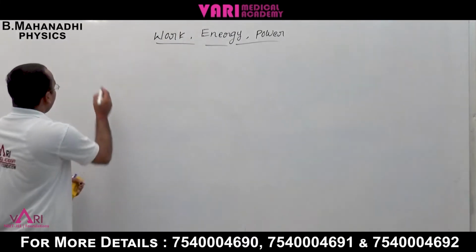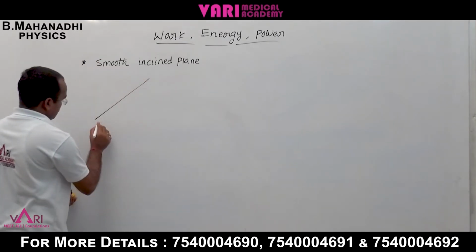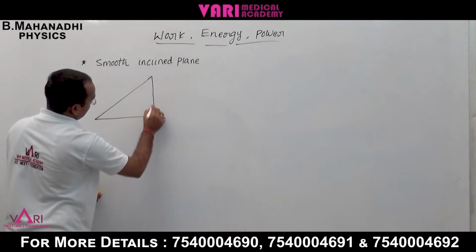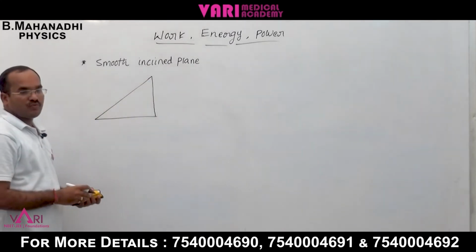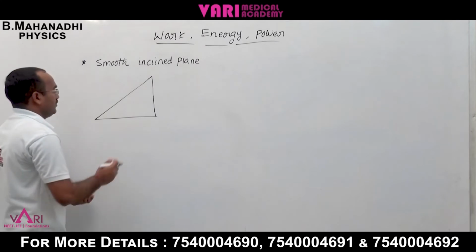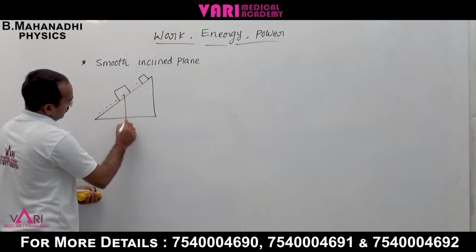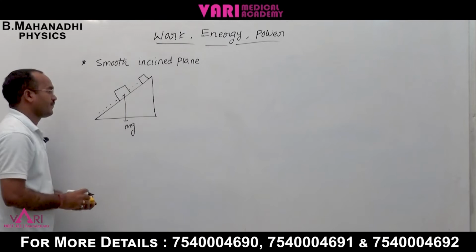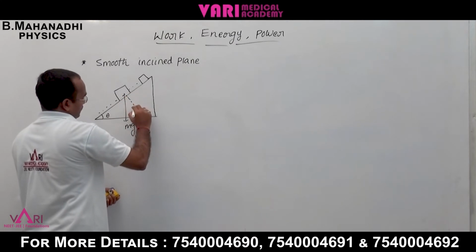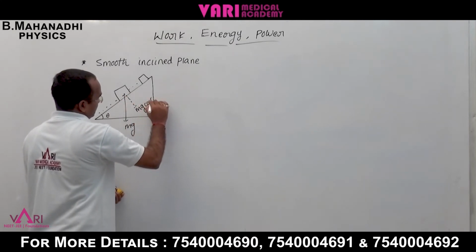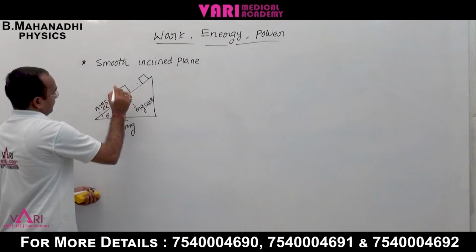Now, if there is a smooth inclined plane and one body is falling downside, how much work is done on the system? One body is falling downward with weight mg, the inclined angle is theta, the perpendicular component is mg cos theta, and the component along the incline is mg sin theta.